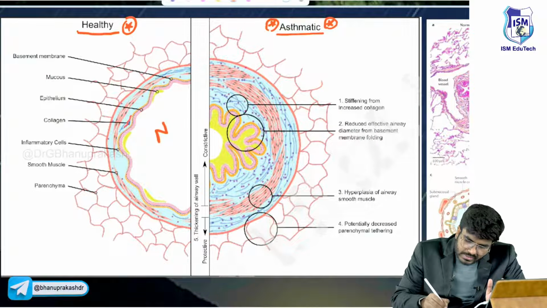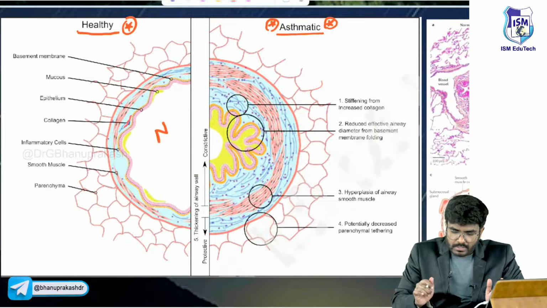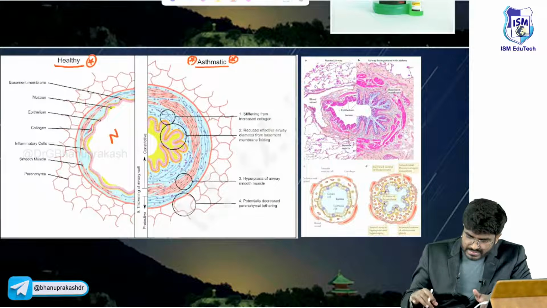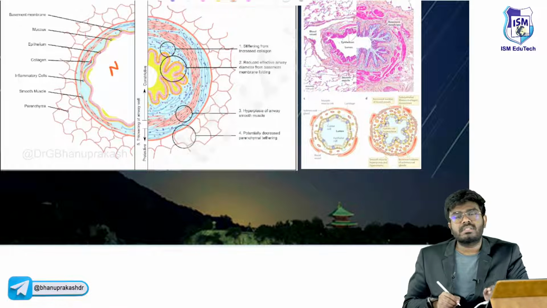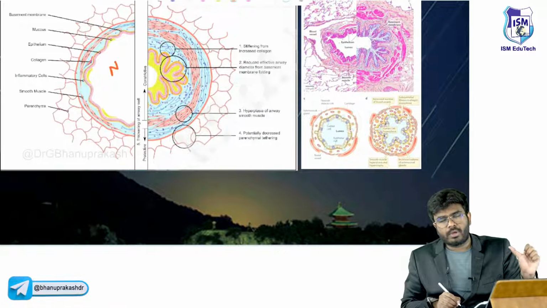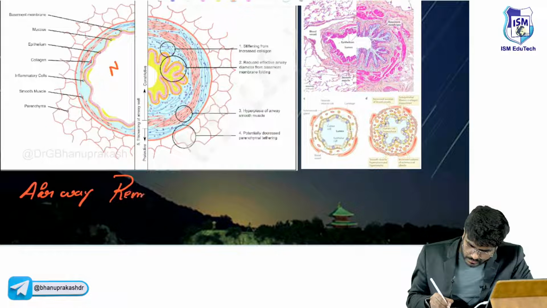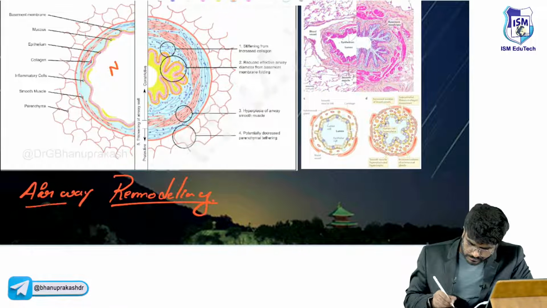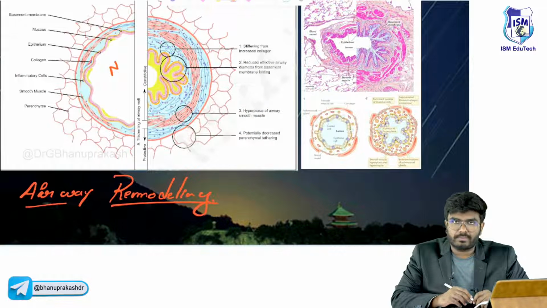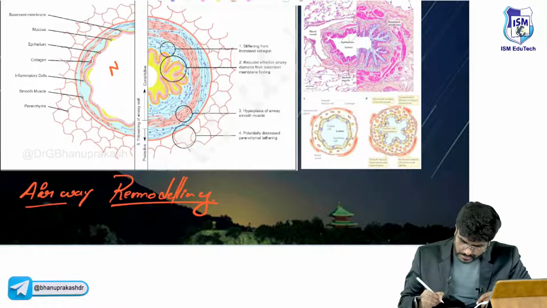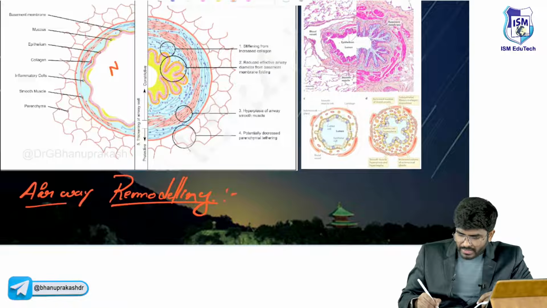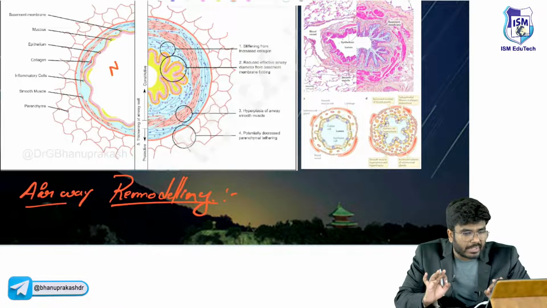Here, what happened? There is asthma. The patient is having asthma. So something has changed, right? The airway is not the same. This is called airway remodeling. Airway remodeling is seen in chronic bronchitis, emphysema, asthma, and so on. So what exactly is happening in airway remodeling?